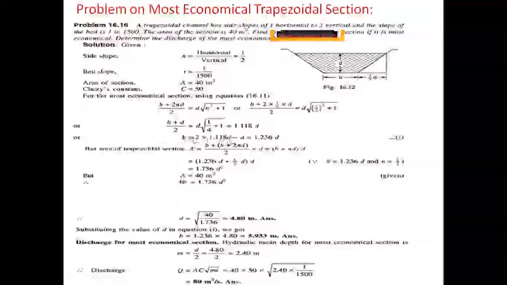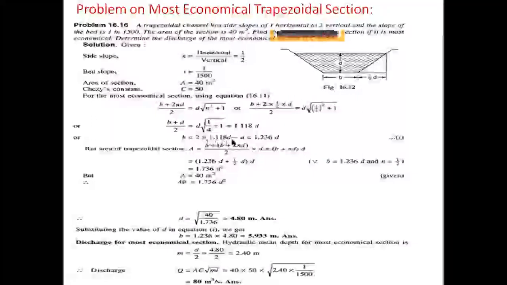So b equal to 2 into 1.118 d, and the d value moves to the right-hand side as minus d. Finally, 2 into 1.118 d minus d gives the value 1.236 d. So b equal to 1.236 d.